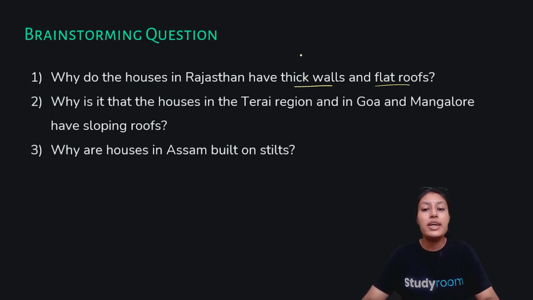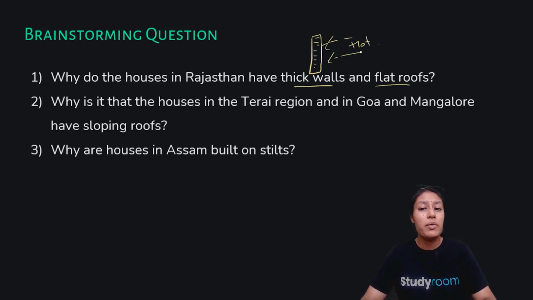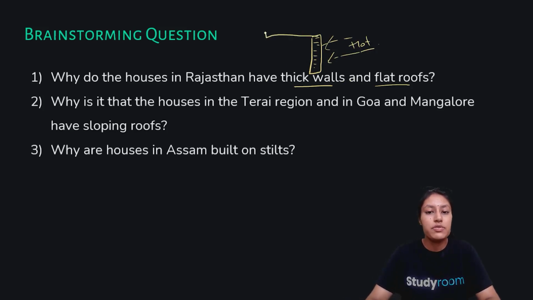Since the weather in Rajasthan is very hot and the rainfall is very little, the walls of the houses are very thick, because they prevent the hot winds from entering the house. So this is the reason for having thick walls. And the reason for flat roofs is that whenever the precipitation comes, whatever little water is collected on the roof, they try to retain it.